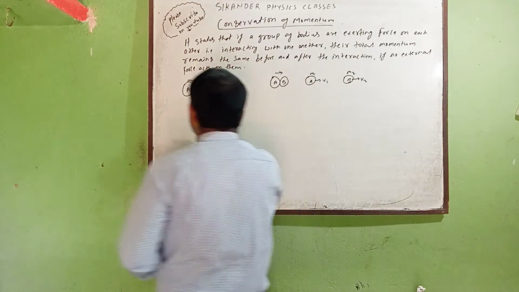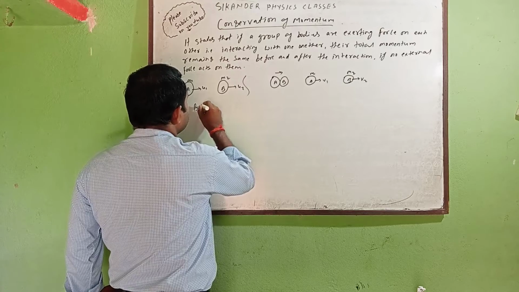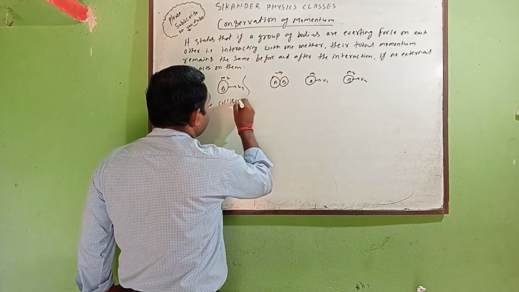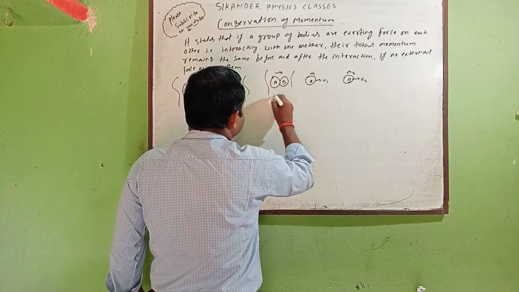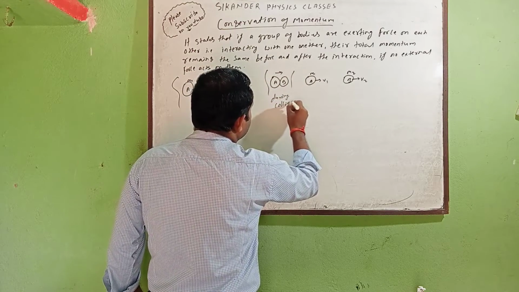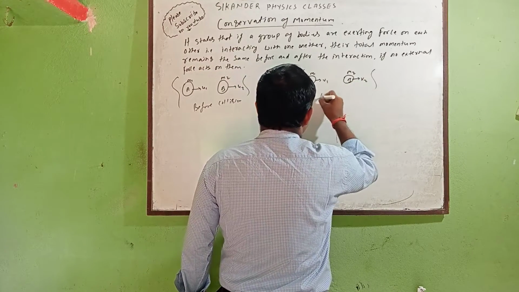Just like, suppose that this is the object before collision, this is during collision, and this is after collision.